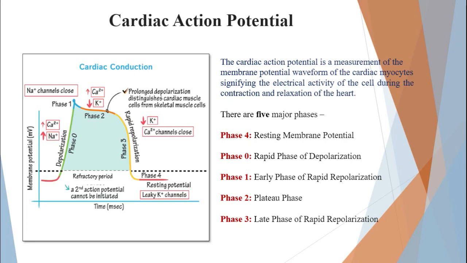This plateau region formation is actually the differentiating factor between the cardiac cell action potential and the skeletal cell action potential. Now, as we see here, in phase 1, what happens? There was an efflux of potassium ions. But in phase 2, as I said, there was an influx of calcium ions.